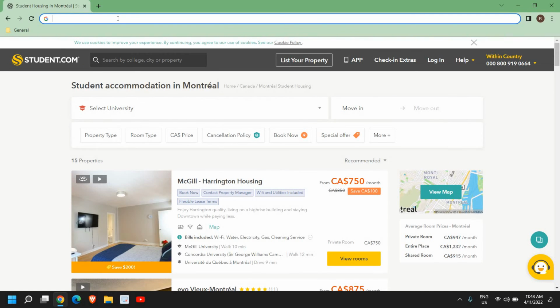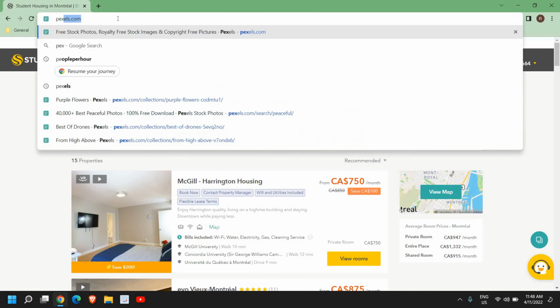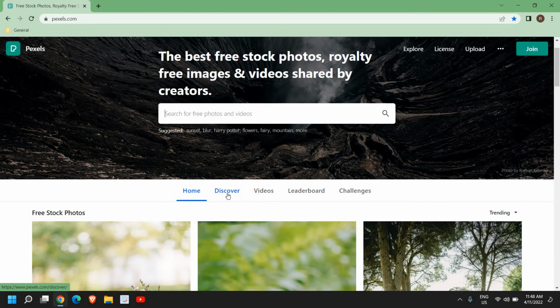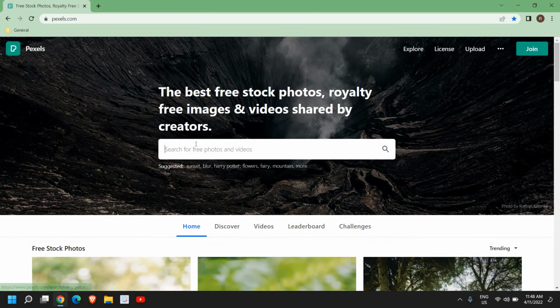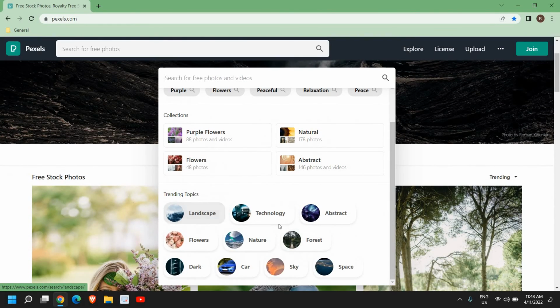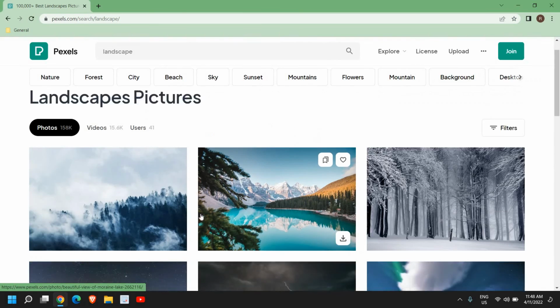The third website which comes in the list is pexels.com. Now this is my favorite website. Every week I change the wallpaper, every 2 or 3 days sometimes. I search right here. I type anything like purple flowers or anything like this landscape, and I get a lot